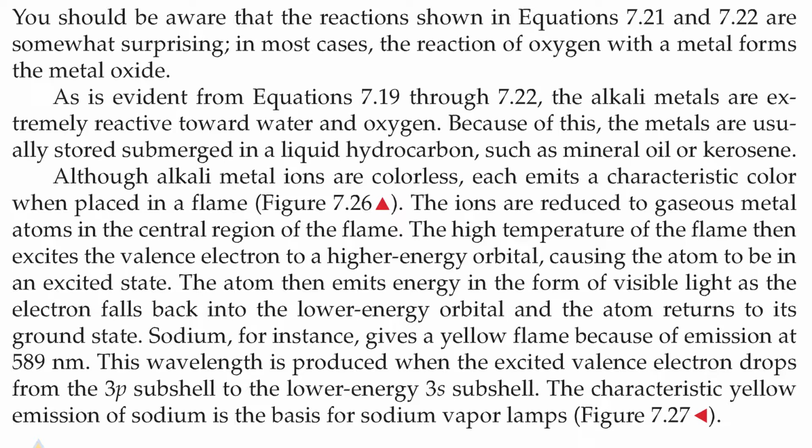Although alkali metal ions are colorless, each emits a characteristic color when placed in a flame. The ions are reduced to gaseous metal atoms in the central region of the flame. The high temperature of the flame then excites the valence electrons to a higher energy orbital, causing the atom to be in an excited state. The atom then emits energy in the form of visible light as the electron falls back to the lower energy orbital and the atom returns to its ground state.